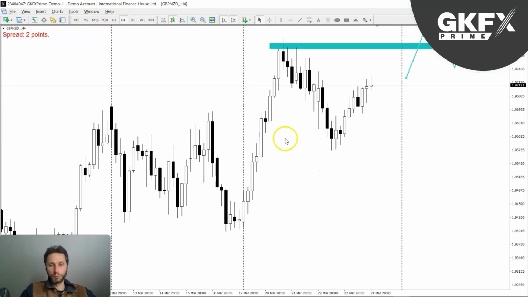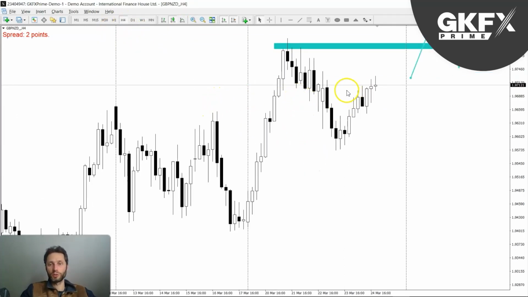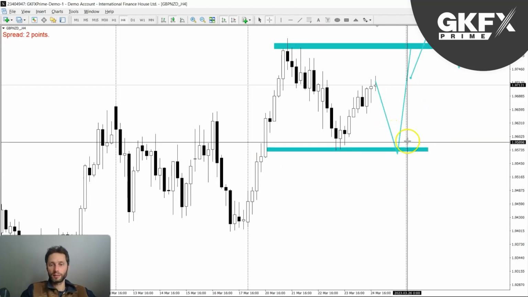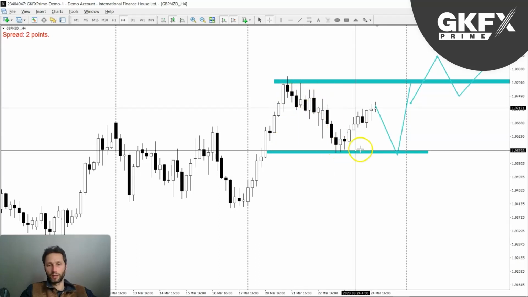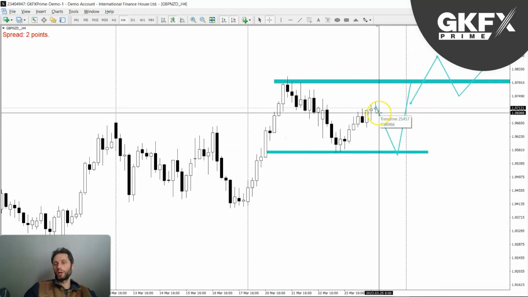And the other option here, there is another possibility, and the other possibility I see is that we come down lower once again, and then with this low down here, then rip higher. So let's see if that is the case. Either way, I'll be flexible. This could be as well a range. So at the moment, I'm not sure where we're going to go from here.